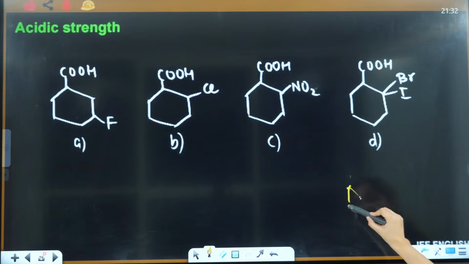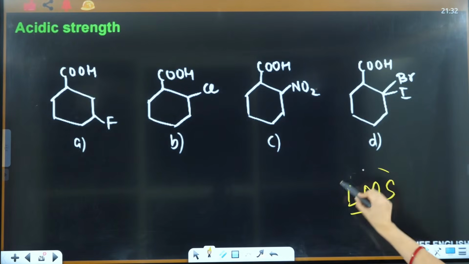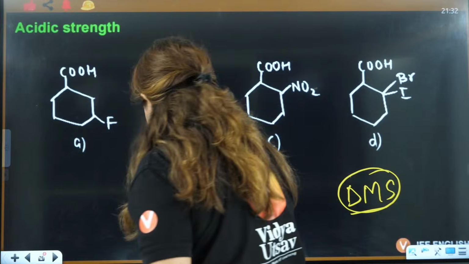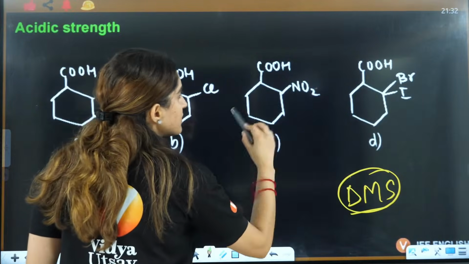Firstly, see the distance. You need to find the stability of the carbon ion formed after losing H positive for this acid. After losing H positive, what is the carbon ion formed, and will that carbon ion have stability or not, that you have to answer. Okay, yes everybody. If you see this, distance is same in these 3 cases, right?